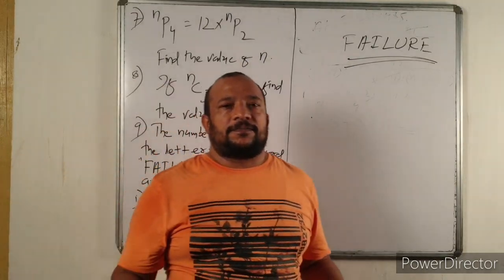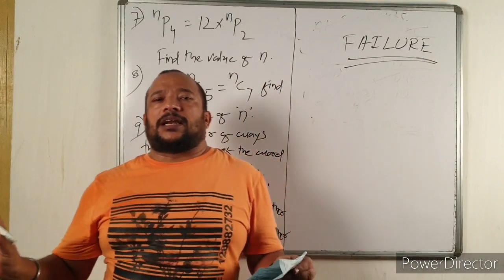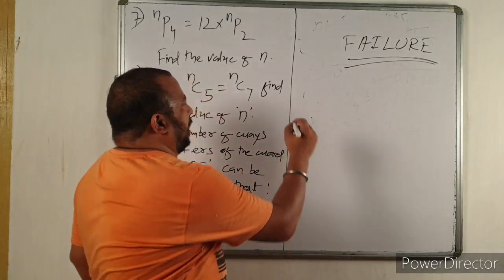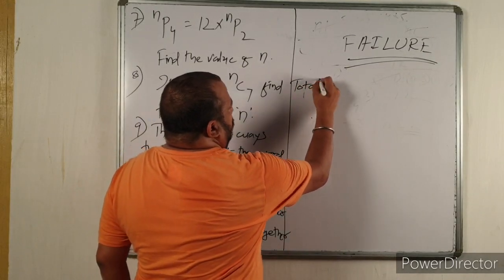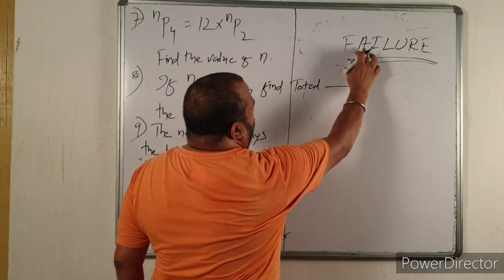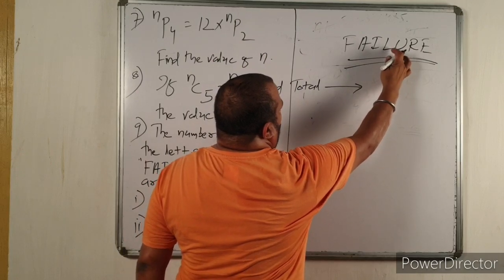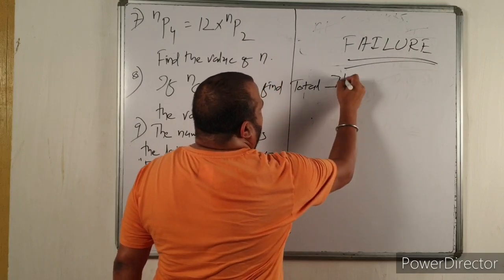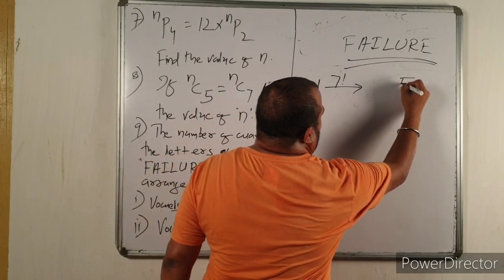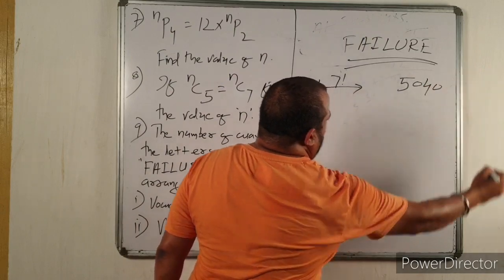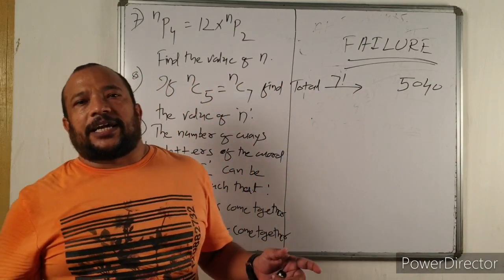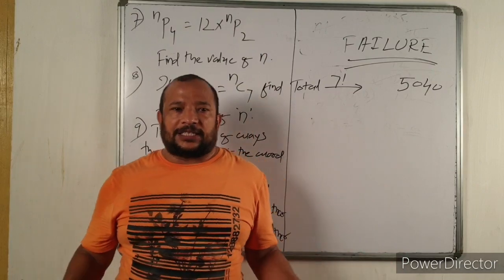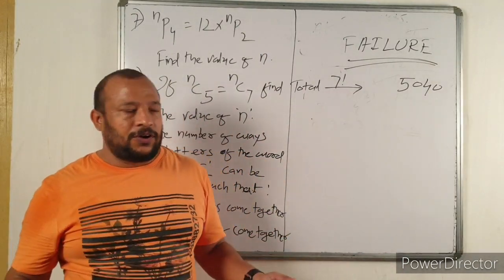Now before that, let us find out the total number of arrangements. Total arrangement will be 1, 2, 3, 4, 5, 6, 7, so 7 factorial. The value is 5040. Total number of arrangements by taking all the letters of the word failure is 5040.